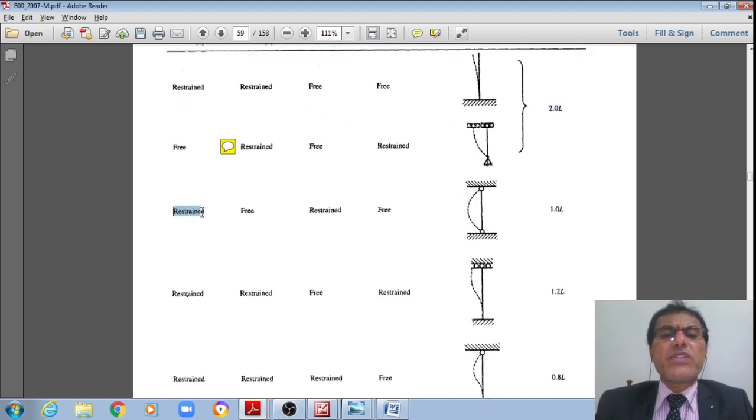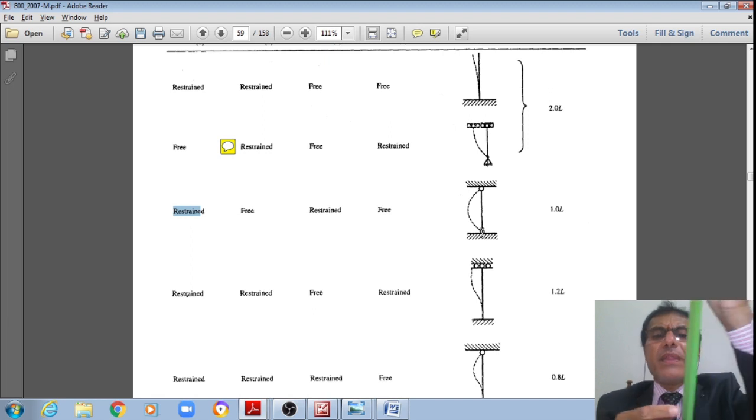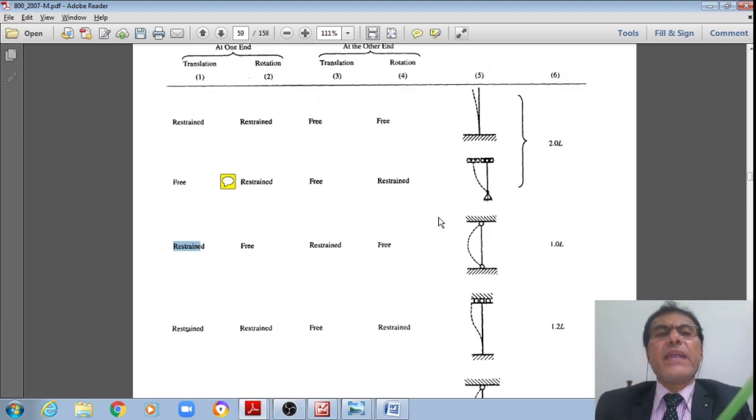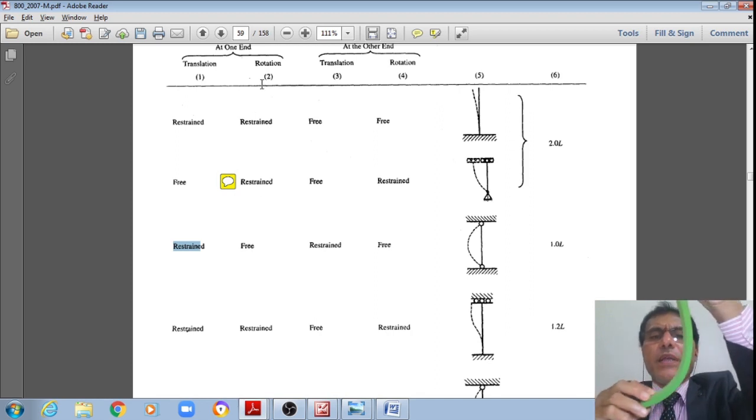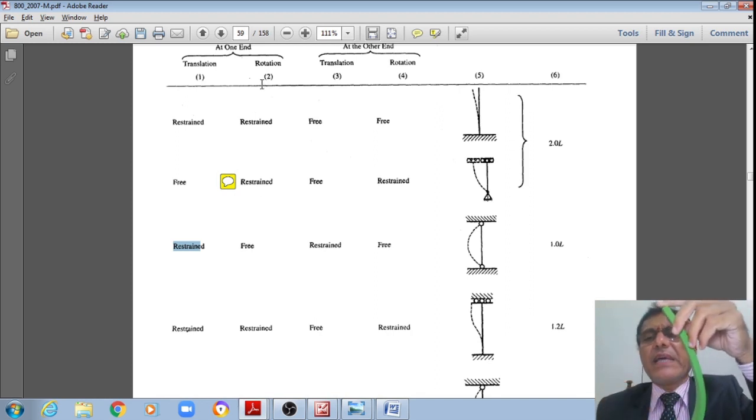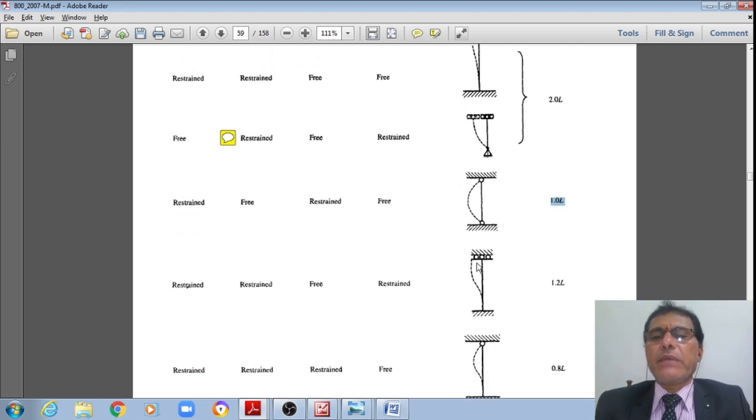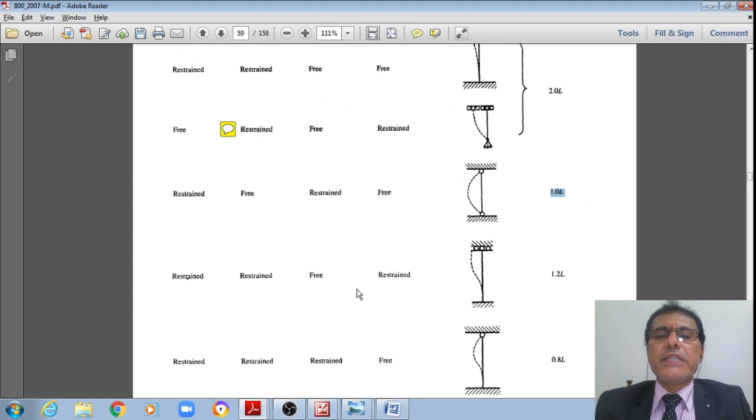Next one is restrained in translation as well as free in rotation at one end, and the same at the other end, which means at both ends it is hinged. Then you already know from Euler's buckling formula that the effective length factor is equal to 1. That is how the effective length factor K is equal to 1 times L, because both the ends are hinged.